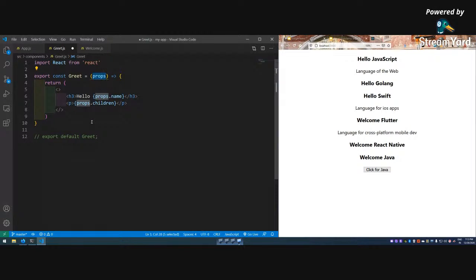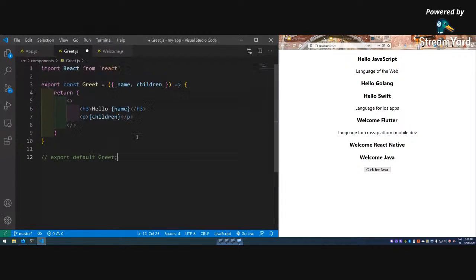So there are two ways to destructure this. I will remove this, and I will have an object here, because it was an object coming here, name comma children. Now I don't have access to props because I have destructured it, so only name. This is a very good shortcut, we destructured it here itself, so I don't have to use that much. Okay, I think I have to increase the font size a bit.